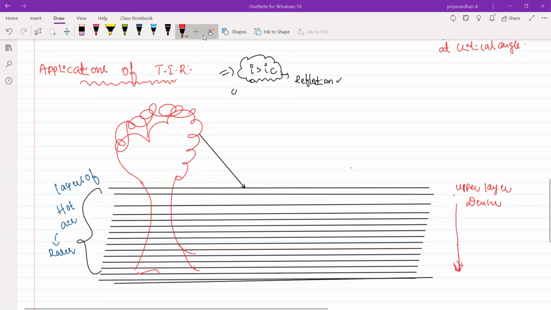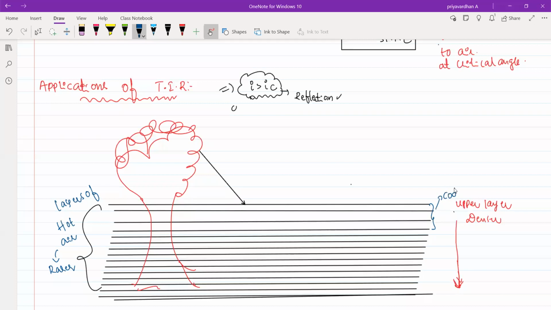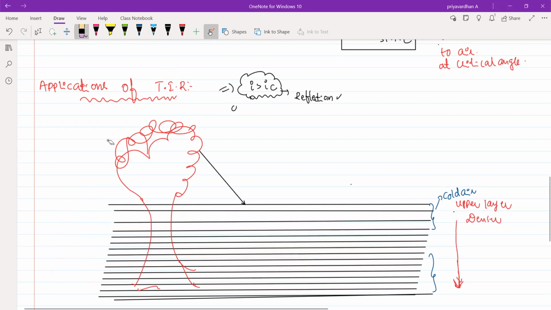Okay, clear? Fine. These upper layers are more dense and lower layers are way rarer. Why are the upper layers more dense? These are a bit cold air when you compare to the layers in contact with the surface. Even this may be a bit misleading, so here I'll make it more clear. Here it will be hot air. So hot air will be rarer, and the cold air will be more dense.